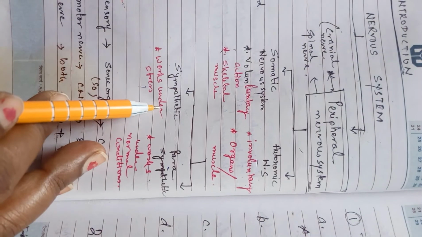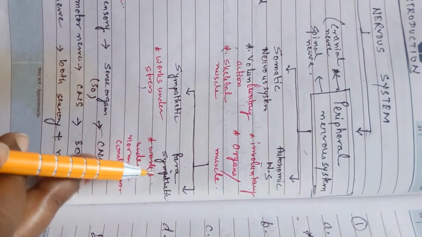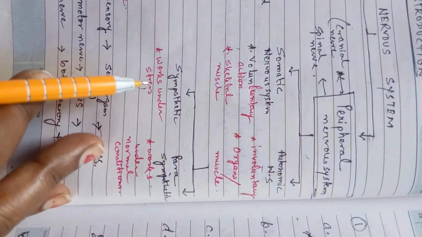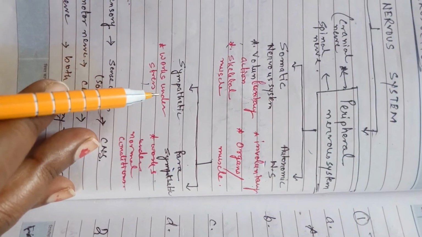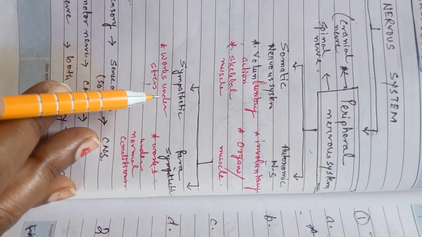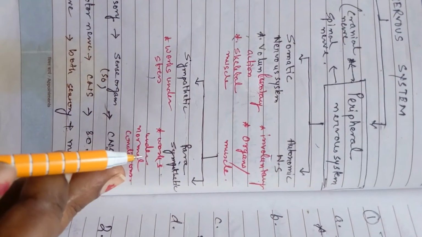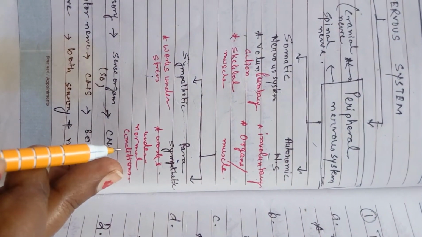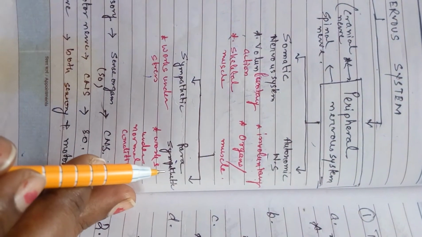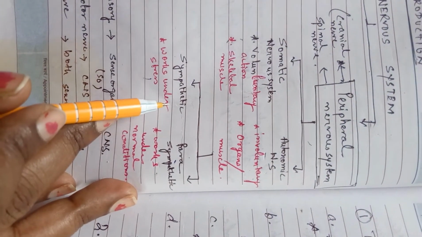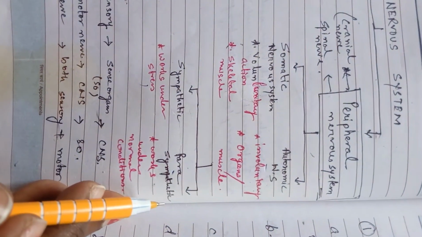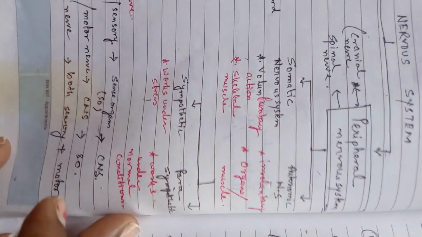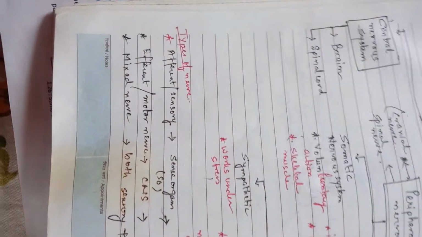Opposite to the sympathetic nervous system is the parasympathetic nervous system, which will try to relax this stressed nerve and bring it back to the normal condition. So the parasympathetic nervous system works under the normal condition, and the sympathetic nervous system works under the stress condition.